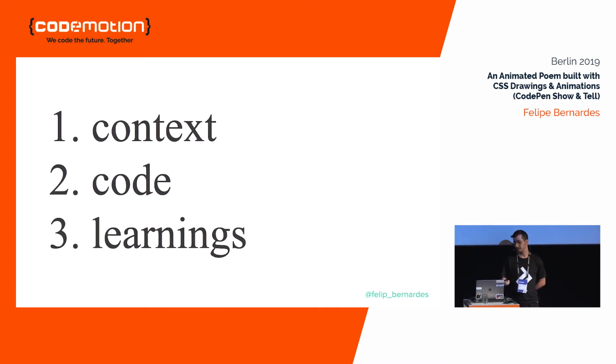So, what will happen today? I made this animated poem 2 years ago. I know the code's a little bit dated, but it's still good. But today I want to give you some context about why I did it and tell you about my experience, not just show you the code. But mostly we'll be looking into code today and understanding how to draw things with CSS and how to do cool animations with just a few lines of code.